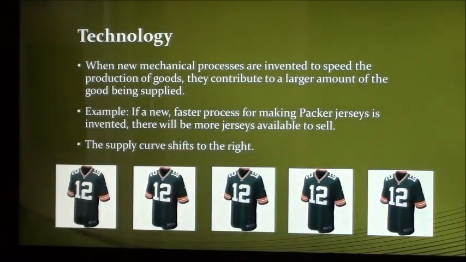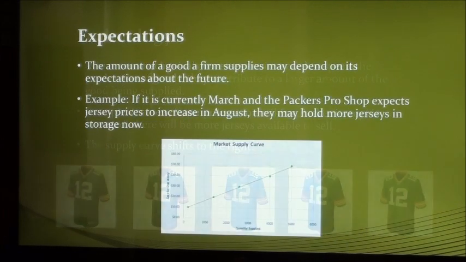Another factor that results in a shift of the supply curve is technology. As new technology becomes available to produce a good, firms are able to supply more of that good. In our example, if a faster way to produce Packer jerseys was invented, supply would increase and there would be more jerseys available for sale.